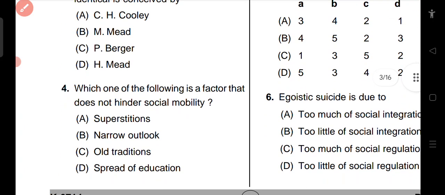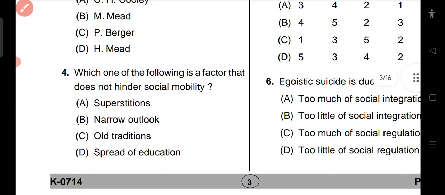Question number 4. Which one of the following is a factor that does not hinder social mobility? Superstition, narrow outlook, old tradition, spread of education. Social mobility happens through the spread of education, it is not a hindrance. So option 4, D, is the right answer.